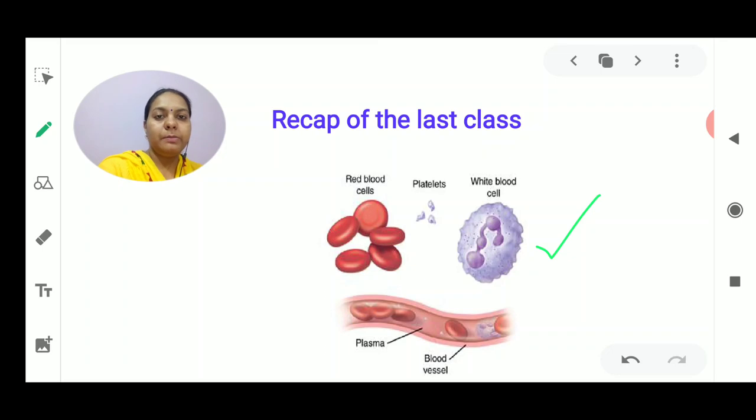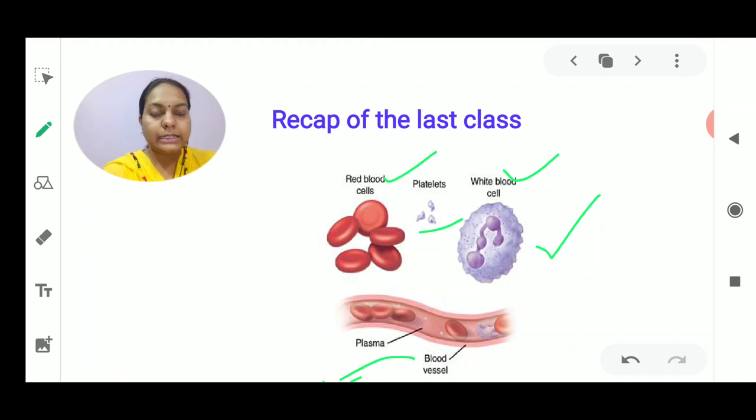The liquid part of the blood is known as the plasma, which you can see here in the diagram. Then we have the cells, that is, the red blood cells, white blood cells, and the platelets. These are the three main cells present in the blood, because of which we can transport things from one place to another.